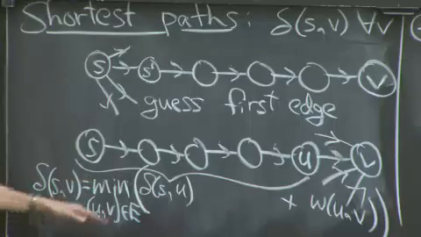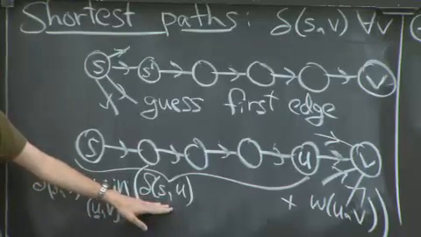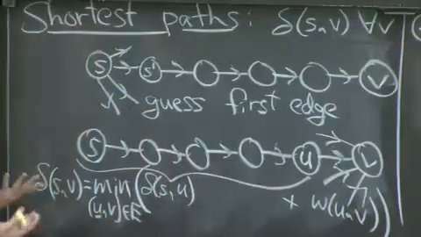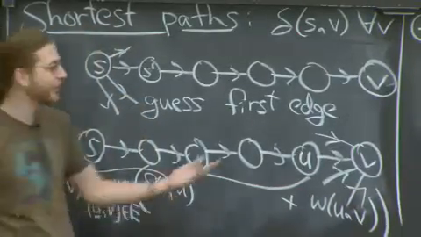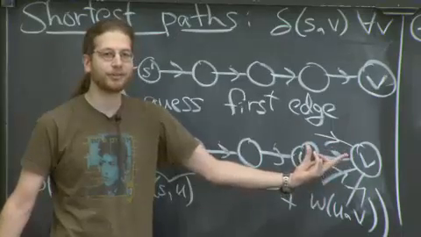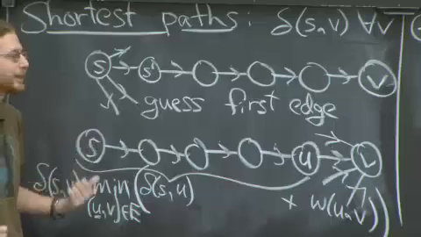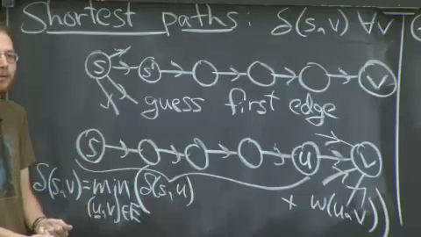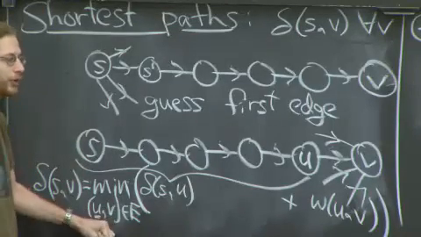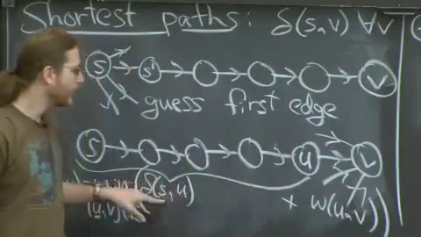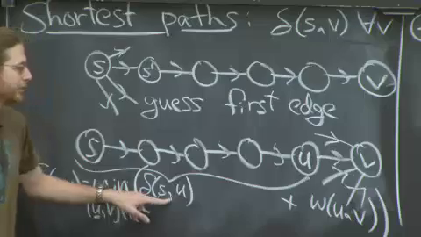That should give me the shortest path, because this gave me the shortest path from S to U. Then I added on the edge I need to get there. And wherever the shortest path is, it uses some last edge, UV. There's got to be some choice of U that's the right one. That's the good guess that we're hoping for. We don't know what the good guess is, so we just try them all. But whatever it is, this will be the weight of that path.